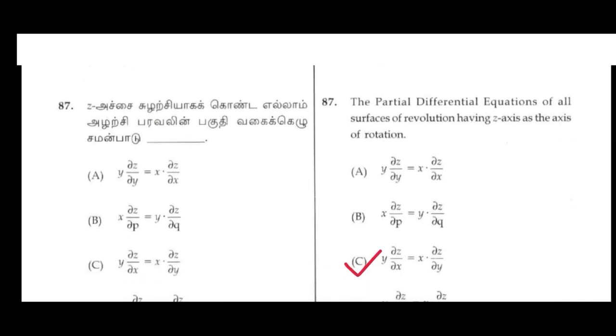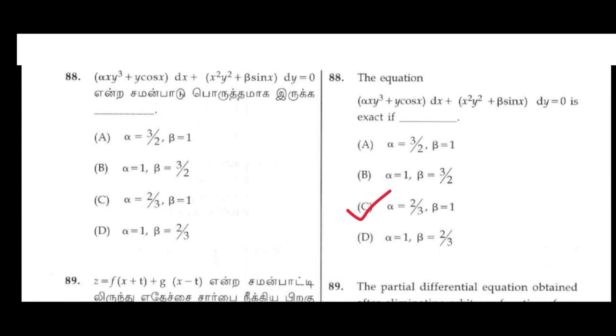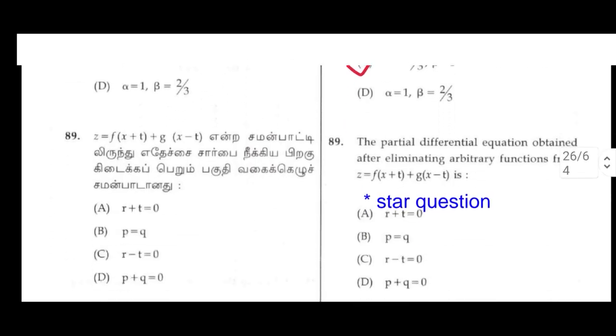87. The partial differential equation of all surfaces of revolution having the z-axis as the axis of rotation, C option: y ∂z/∂x = x ∂z/∂y. The equation (αxy³ + y cos x)dx + (x²y² + β sin x)dy = 0 is exact if, C option, α = pi by 3, β = 1.